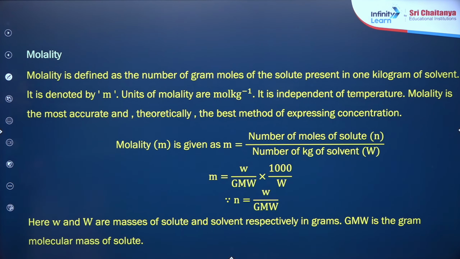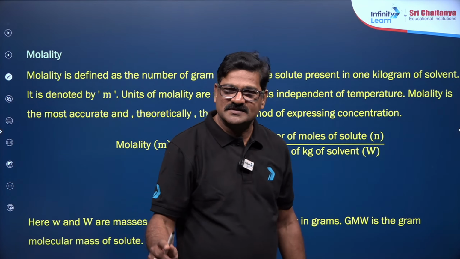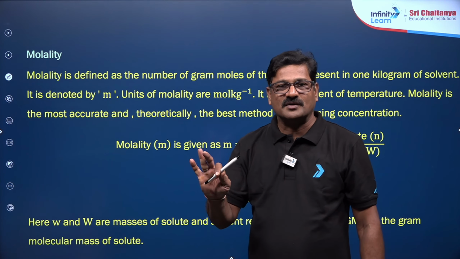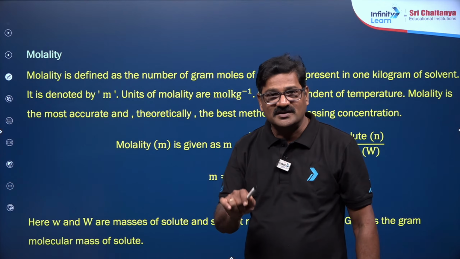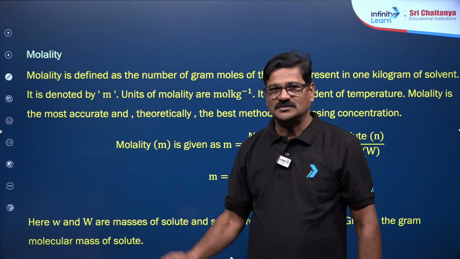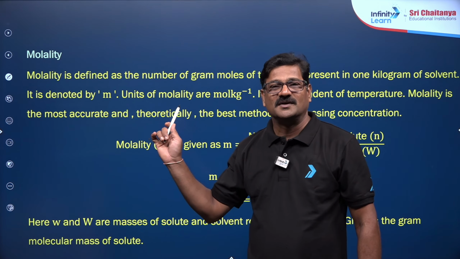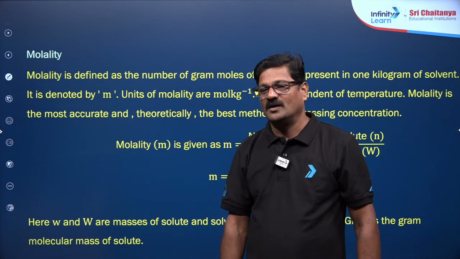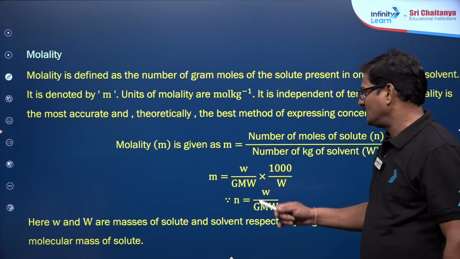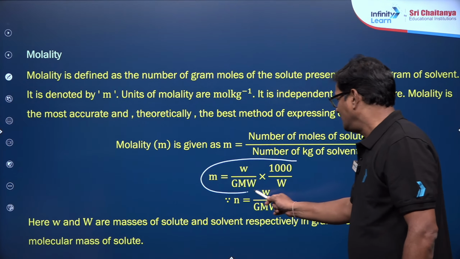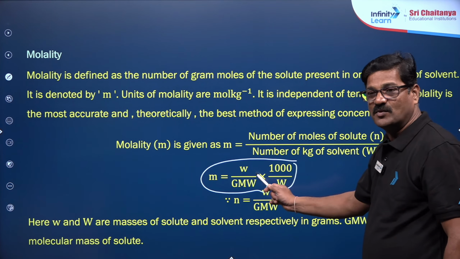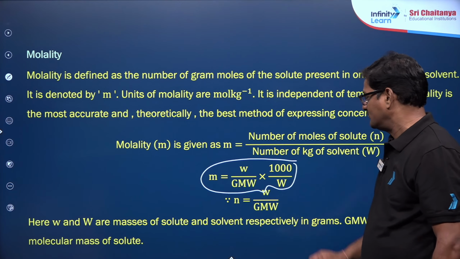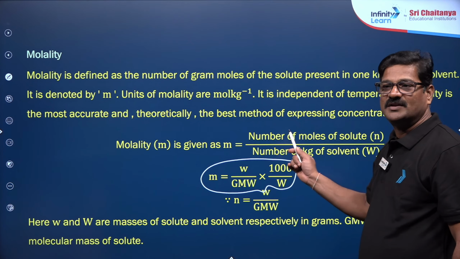Now, next one is molality. Like molarity, there is one more quantity, molality. In molarity, it is the number of moles of solute present in a liter of solution. But here it is the number of moles of solute present in a kg of solvent. It is denoted by small m, molality is weight by gram molecular weight into 1000 by weight of solvent expressed in grams, right? So it is temperature independent.